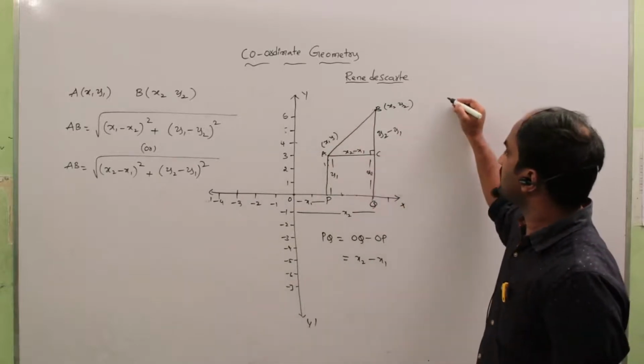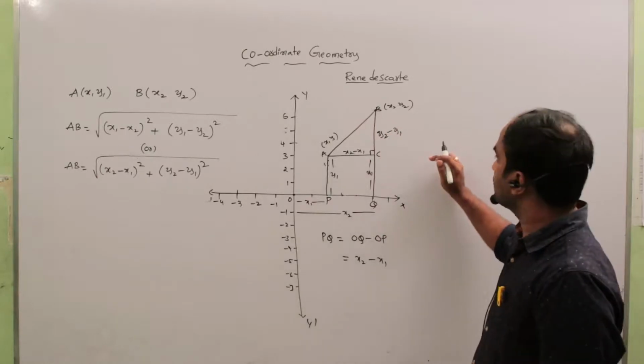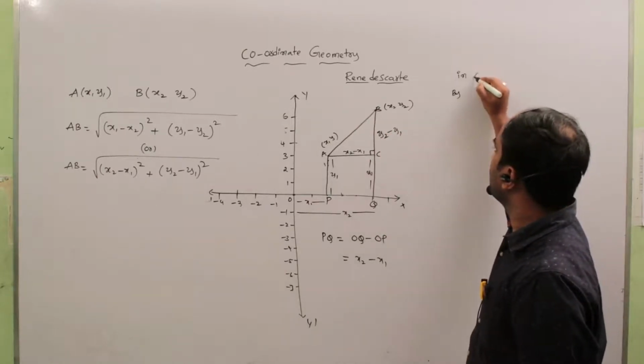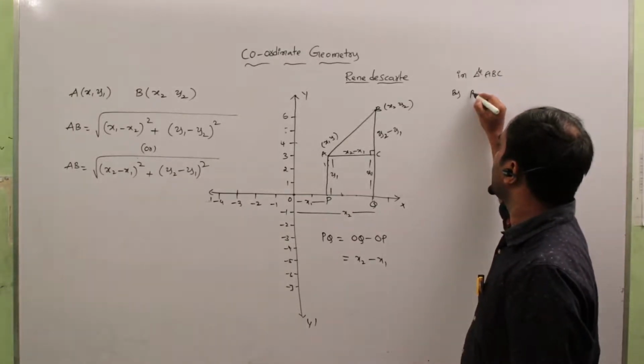So by Pythagoras theorem, ABC is a right angle triangle. That's why you have to apply the Pythagoras theorem.